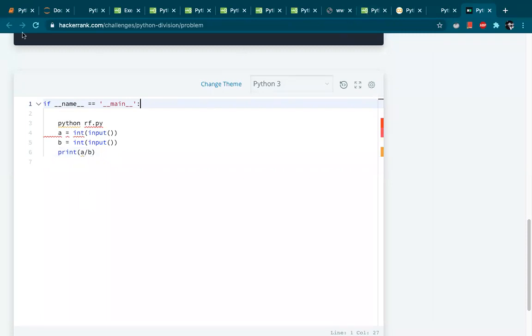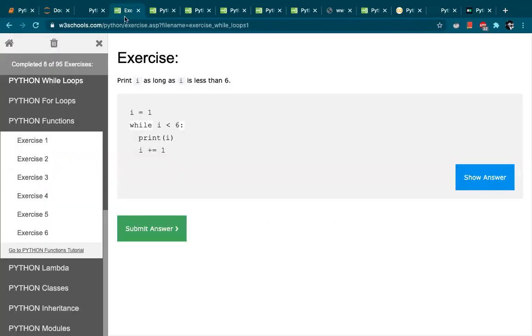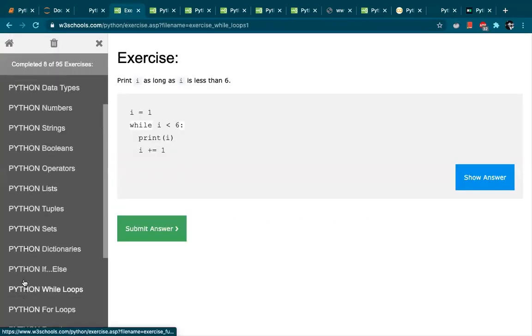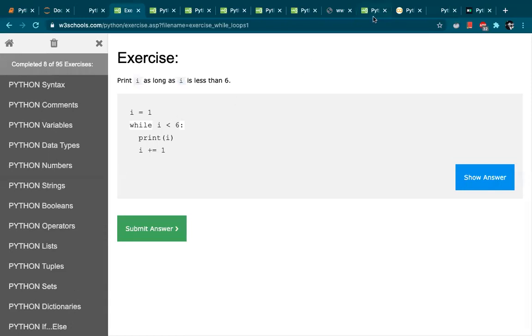Then what else is remaining? Anything else? Loops we have covered, functions were also covered, if else we have covered, range also we have covered. There is something called arrays. Let's see if they have covered arrays here. Okay, so they haven't covered arrays here, but